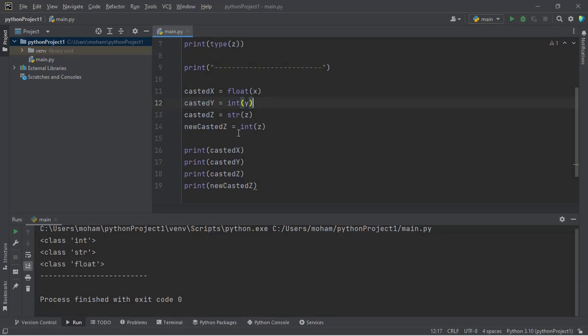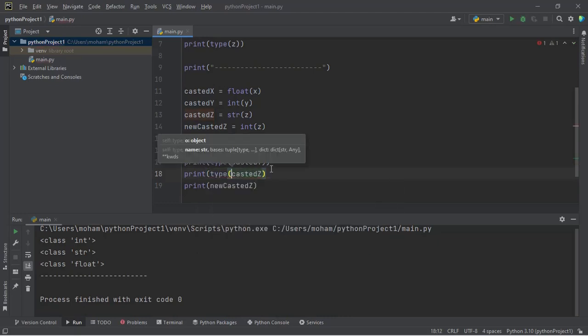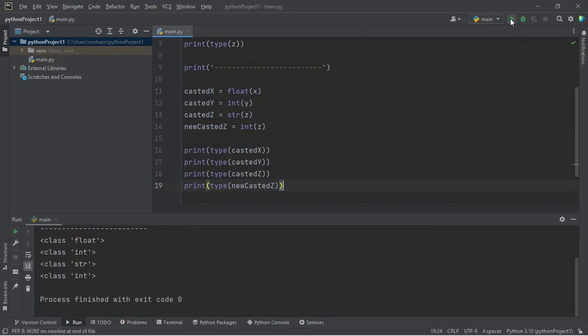Yes, we will need to add the type, sorry. We need to add the type to see the type. All right, so I'll run this.